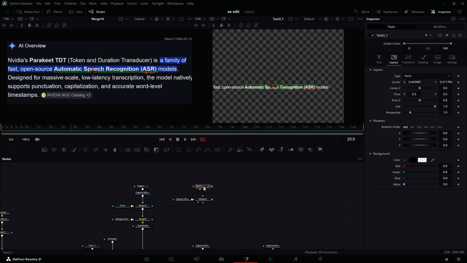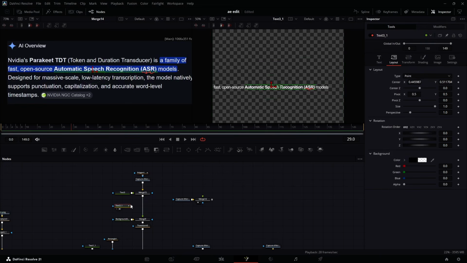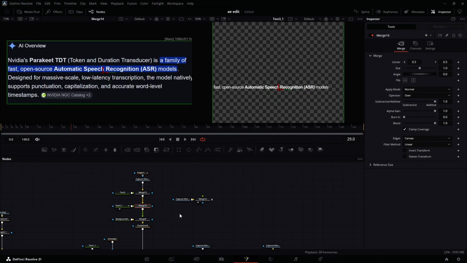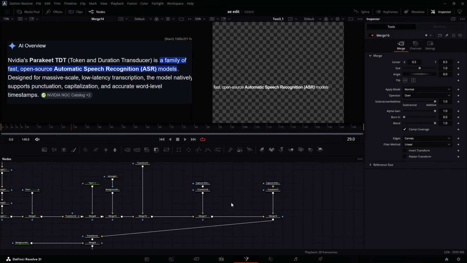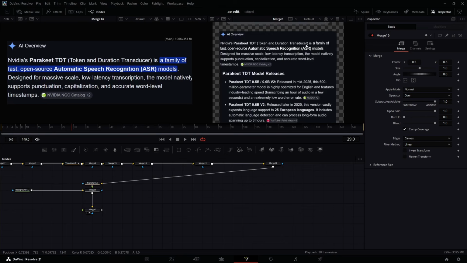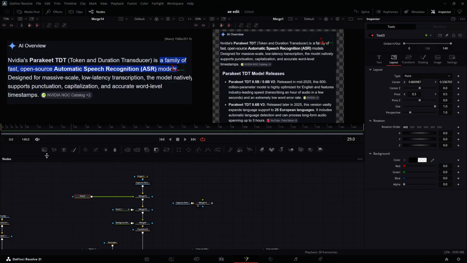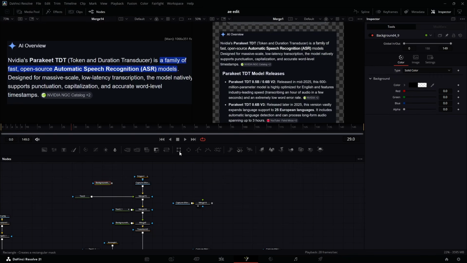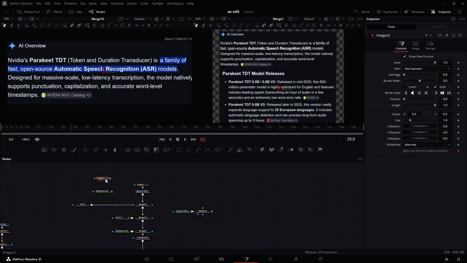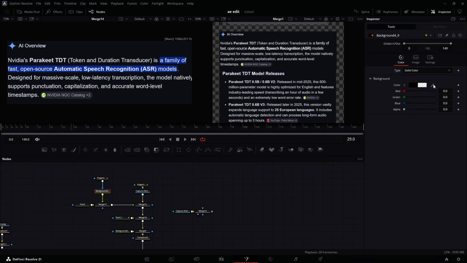I'm just going to disconnect this one from here. Make sure I make some space here because we're still going to need it, and connect this one like this. And now if we come down here and take a look at this from here, we have it the same way. Check this out. If we come here, I'm going to open this up like this, get a background node here, get a polygon mask here, connect this one here and this one here. Now we can change the background color by choosing this color here, something like this.